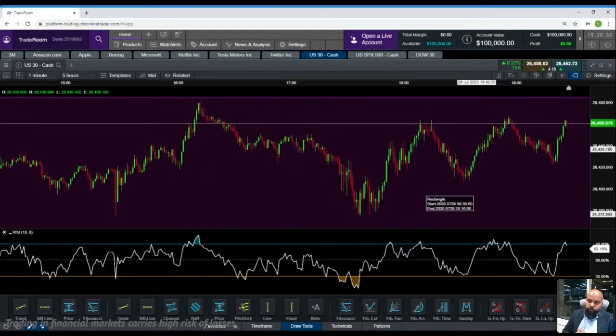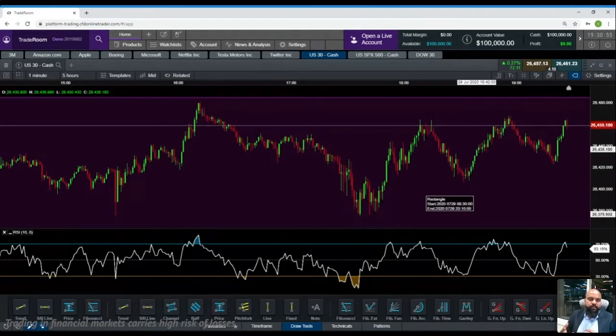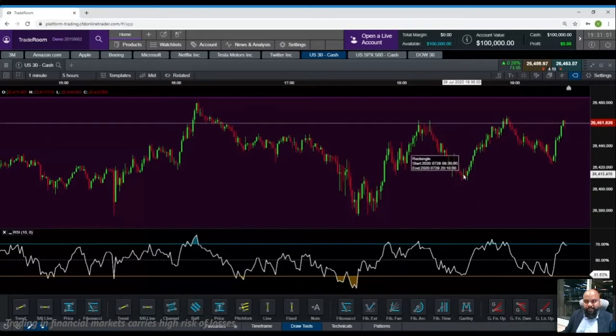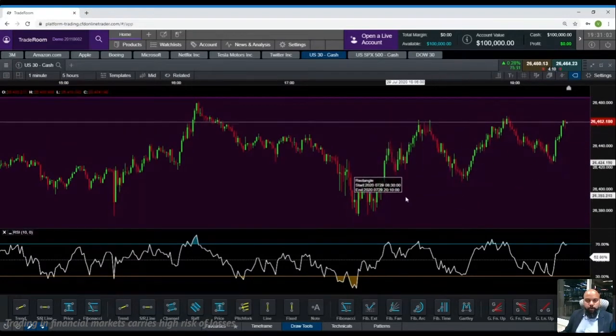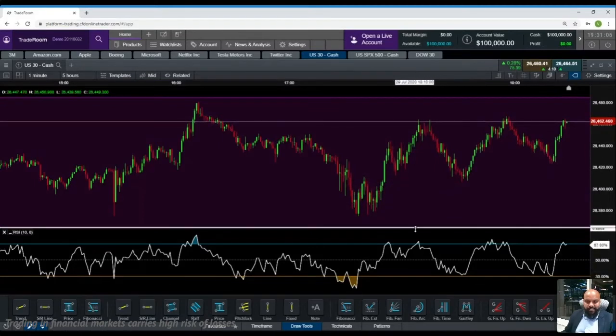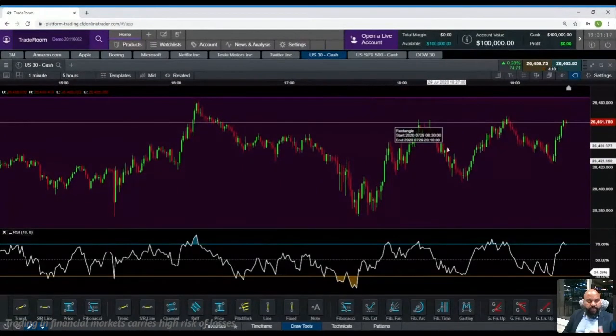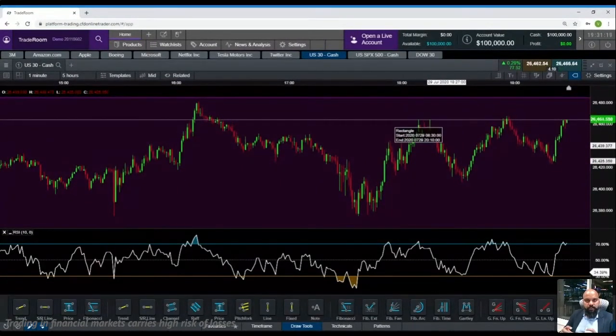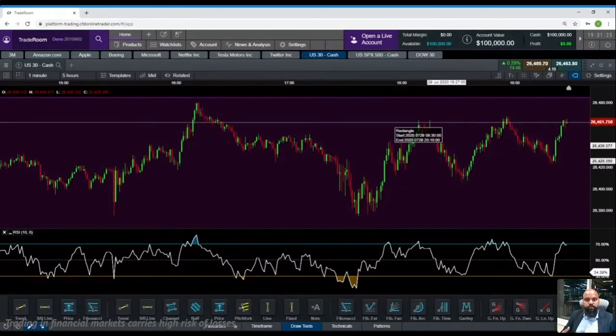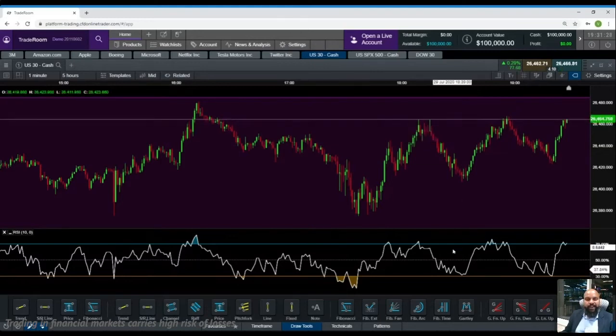Now we need to know how many dollars US 30 can move in a 1-minute time frame or in a 5-minute time frame. And how are we going to do that? If you have experience in the market, you know on an average how many dollars it can move up or down. But let's say you're very new to the market and you do not understand US 30, or most of the instruments available to trade, but you want to know how many dollars US 30 can move in a 1-minute time frame, so that you can base your trading decision on it. That is where your ATR comes into play.